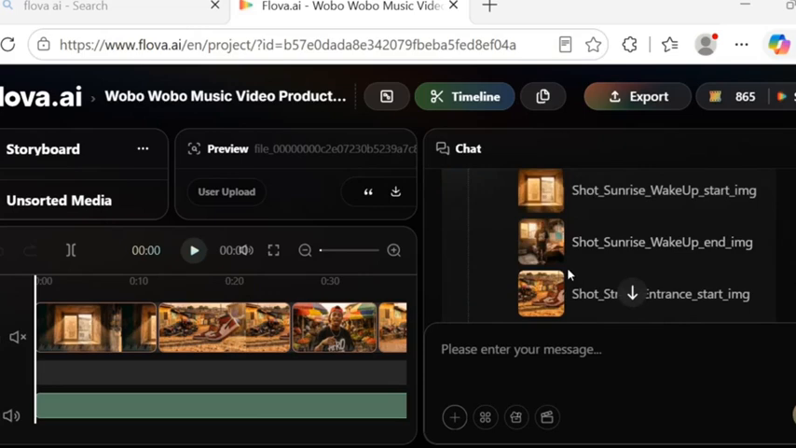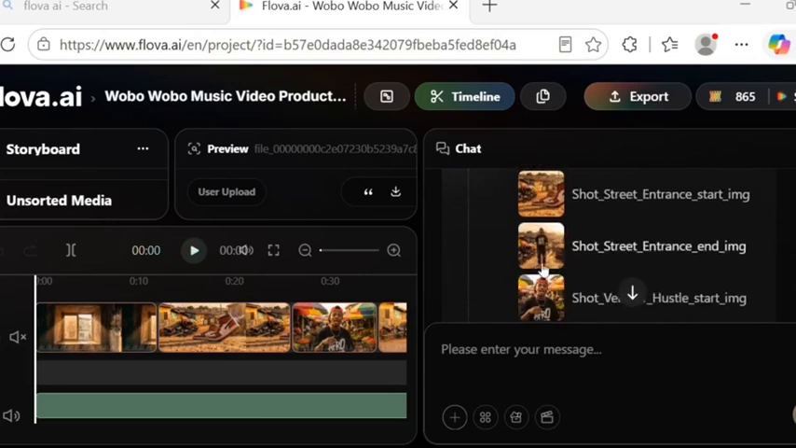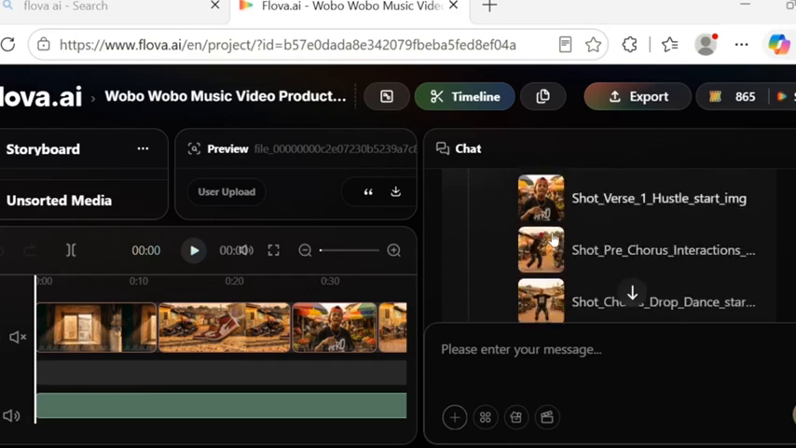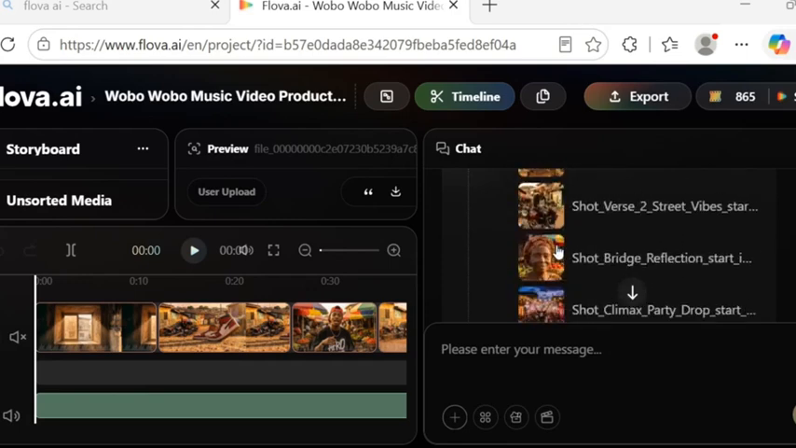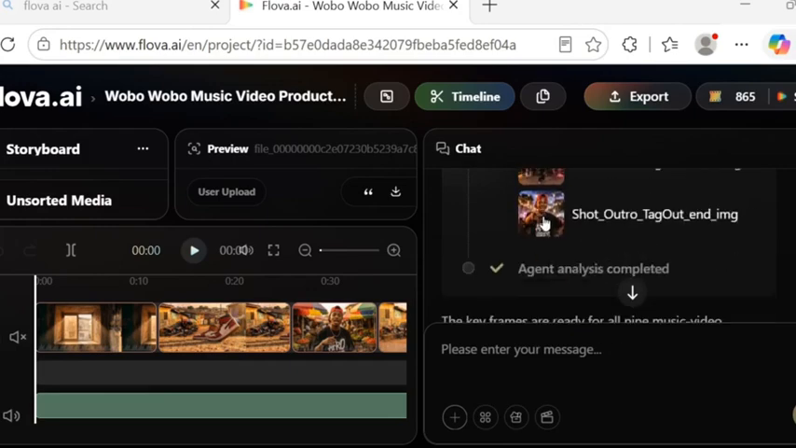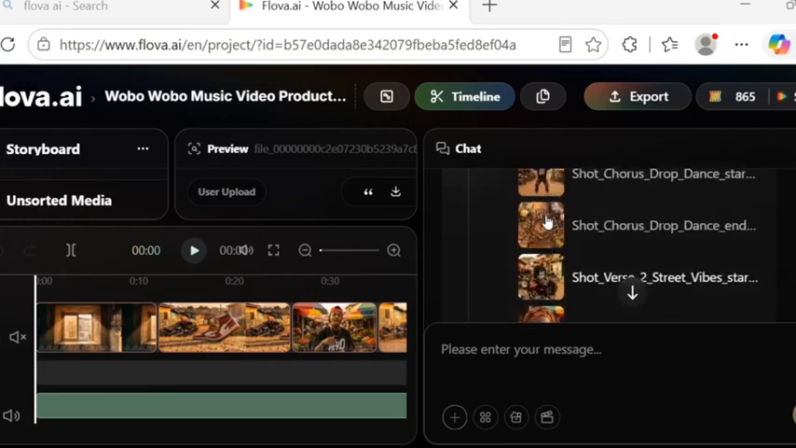Remember, I uploaded my image. Now as you can see, this is me here, this is the location, this is me here, this is me here. It generates all the images of the scene, all the images of the video, scene by scene, it generates them.